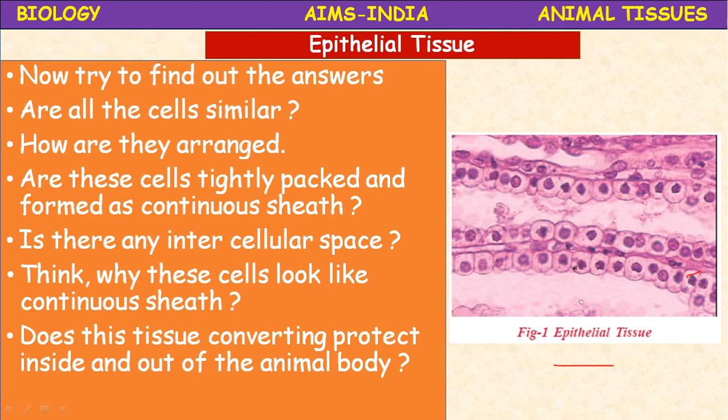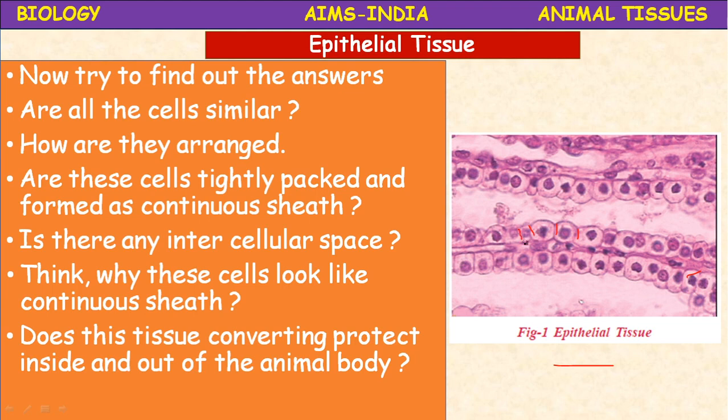Next, are these cells tightly packed and formed as a continuous sheath? Yes, they are tightly packed and form a continuous sheath. Is there any intercellular space? Very little or totally absent. Intercellular space means the space between two cells. Is there any gap?